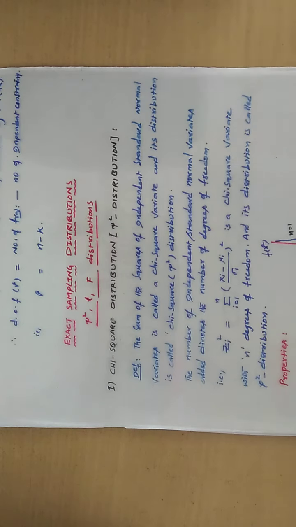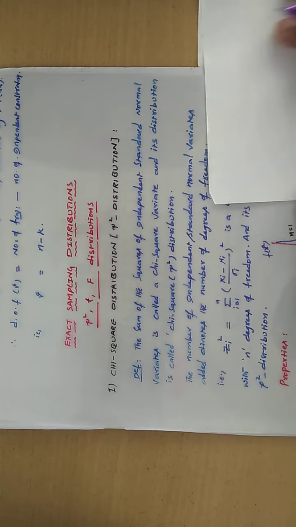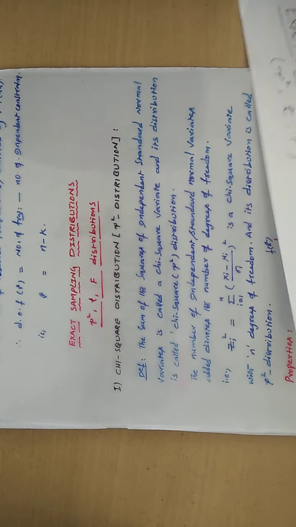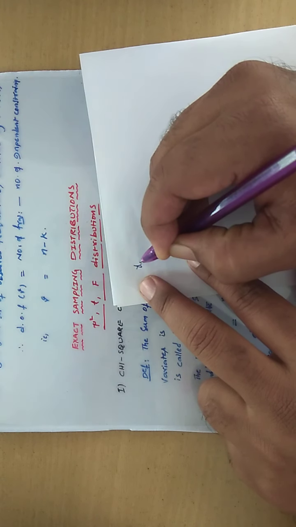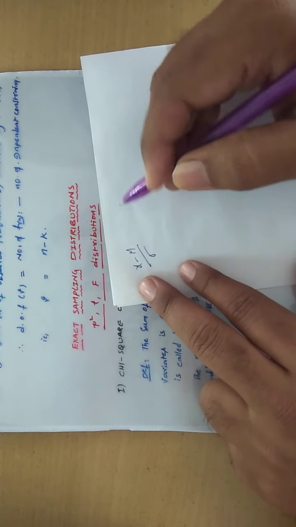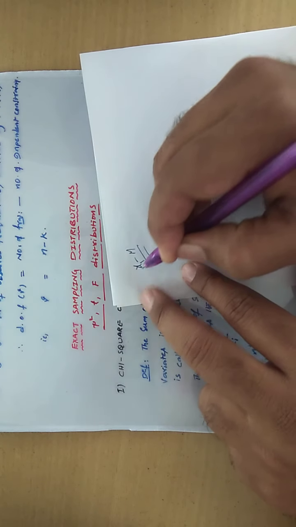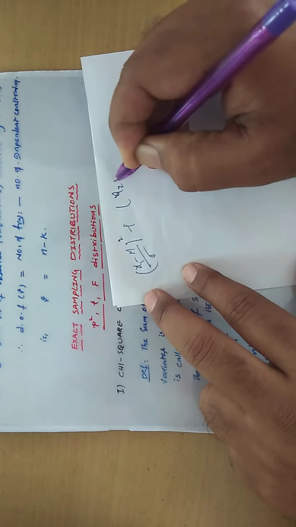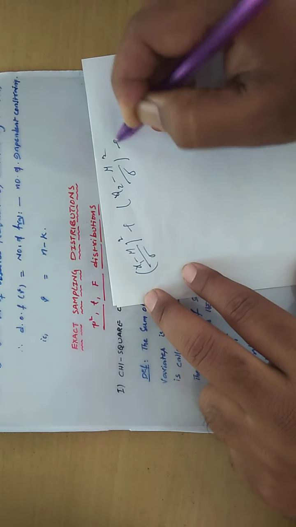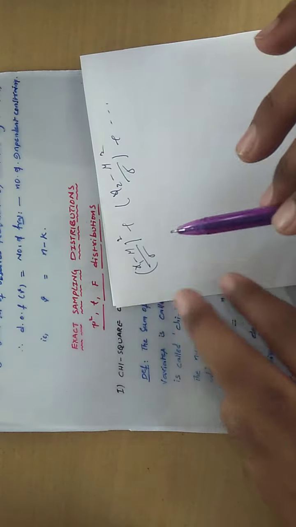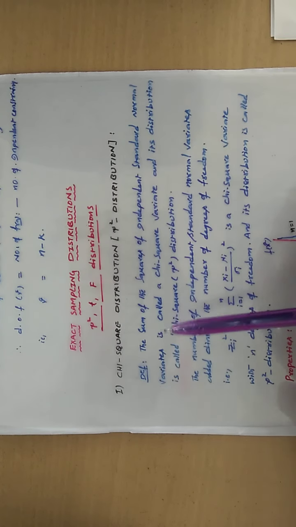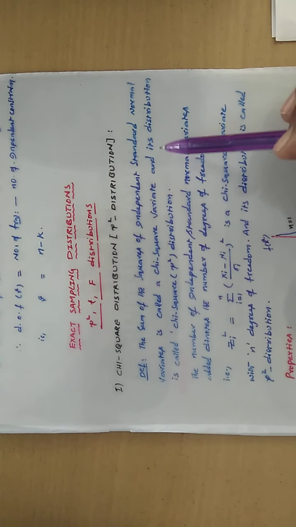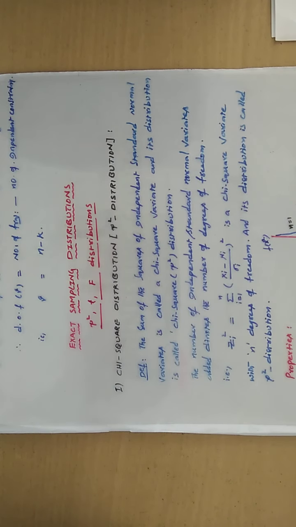So what is the standard normal variate? The standard normal variate is (X minus mu) by sigma. If you go on adding this squared, plus the square for the second variable, plus so on, this entire sum is nothing but the chi-square variate. That is, the sum of squares of independent standard normal variates is called a chi-square variate, and its distribution is called the chi-square distribution.